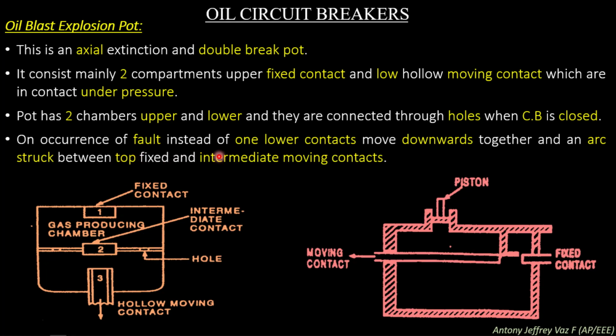On occurrence of a fault, the intermediate and lower contacts move downwards together and an arc is struck between the top fixed and intermediate moving contact. So when a short circuit current occurs, at once the arc will be struck between the fixed contact and the intermediate contact. In this position, the second and the third contact, that is the intermediate contact and the hollow moving contact, will be touching together, and at this time only the fixed contact and the intermediate contact will be separated.